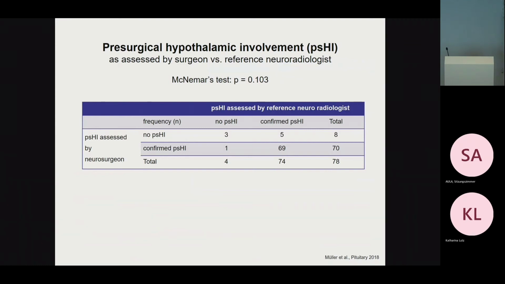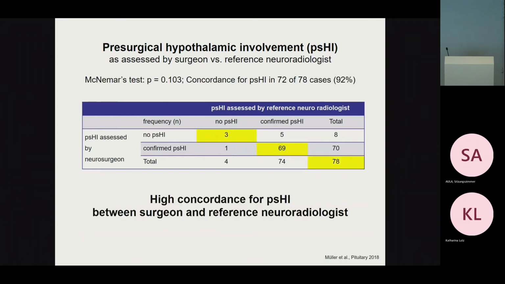This slide shows you the comparison of how pre-surgical hypothalamic involvement was assessed by the surgeon and by the reference radiologist. As you can see, that's the concordance rate, and that's the test which was performed. The concordance was high, 92%, which means that of 78 patients overall, in 72 patients there was a highly concordant assessment when compared between neurosurgeon and reference radiologist.